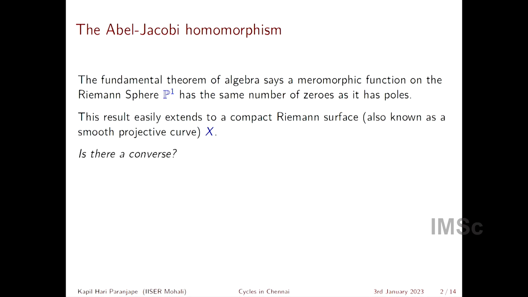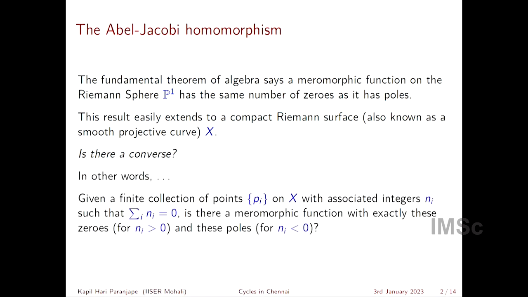And the question is, is there a converse? That is the question which was in some sense posed to Abel and Jacobi, or they posed it to themselves. I had thought that I'd use my own laptop, in which case I would have drawn a Riemann surface, but by now you have seen the talk by string theorists, and they have already introduced what a compact Riemann surface is, so I don't need to do that.